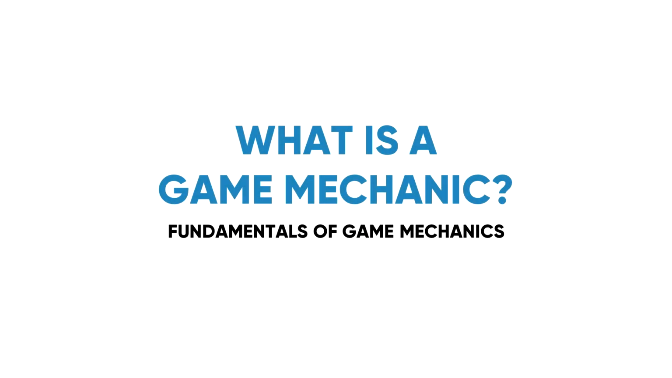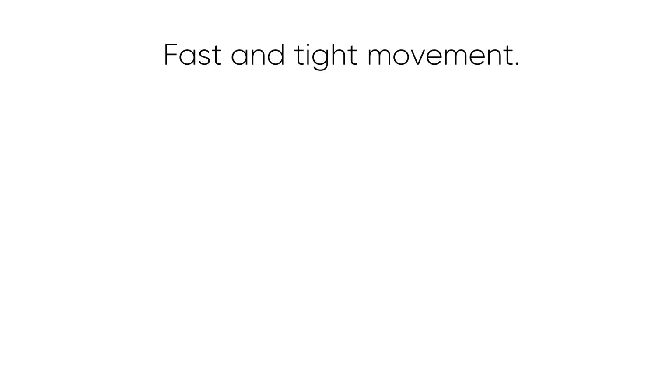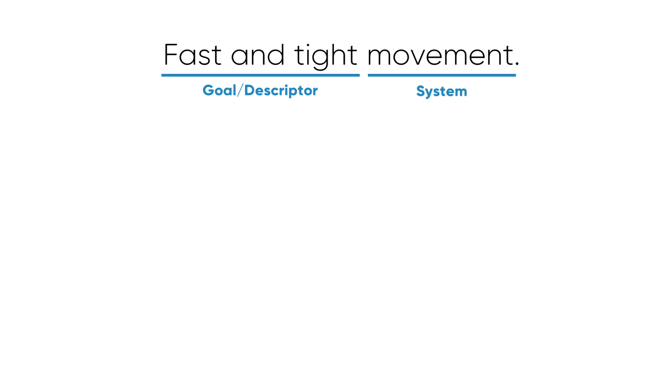Now that we have gone through all the necessary introductions into the field of game design, let's dive into the most important core elements of our profession: game mechanics. What are they? Fast and tight movement, is that a mechanic? Well, no. Movement is a system, which is a collection of mechanics, while fast and tight is a description of the type of system you want to achieve.